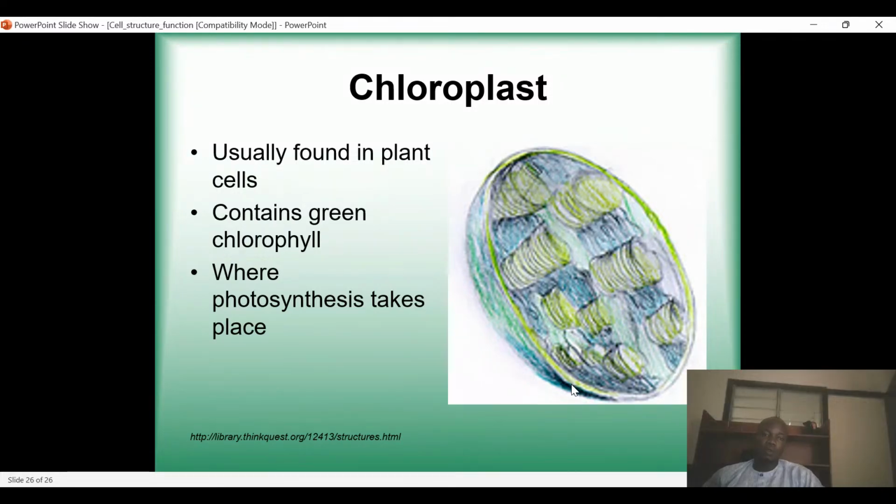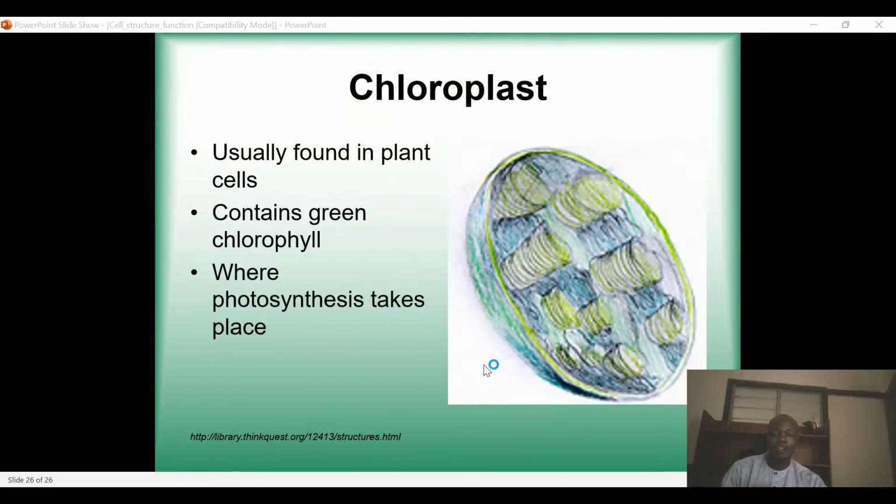And then the next one is the chloroplast. A chloroplast is usually found in the plant cell and it contains green chlorophyll. Of course, the chloroplast is where photosynthesis takes place. Although specifically, it's not the chloroplast or the chlorophyll that does the work. In the cell, we have what you call the thylakoid membrane, and this thylakoid membrane is what actually converts solar energy into chemical energy. The thylakoid membrane is embedded in the chlorophyll.